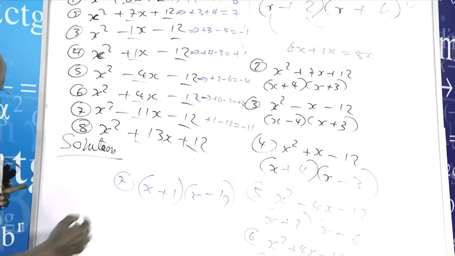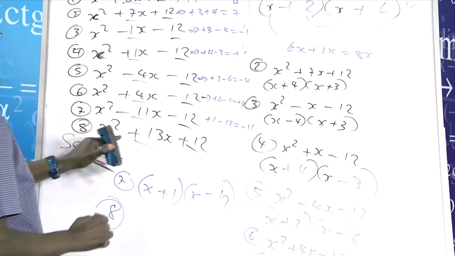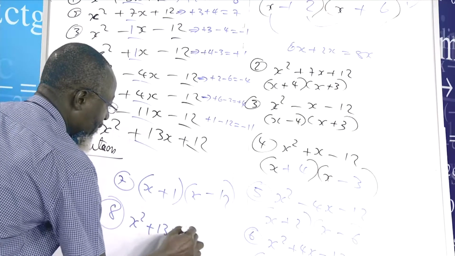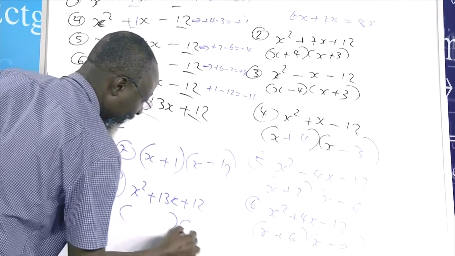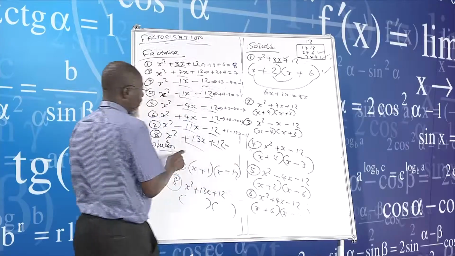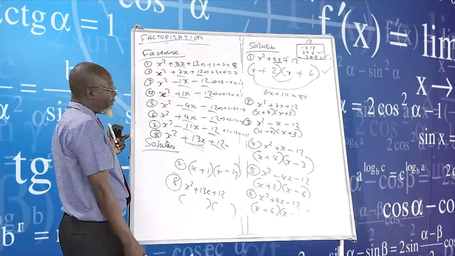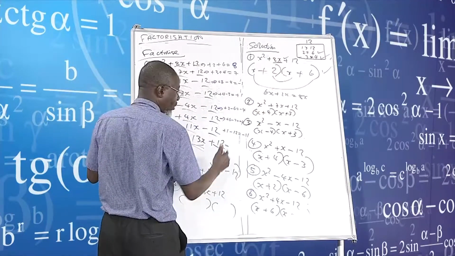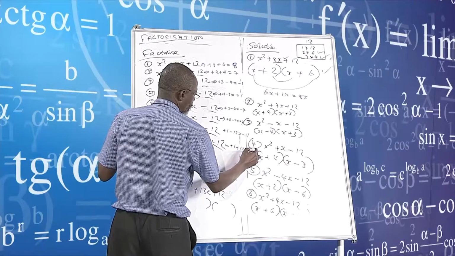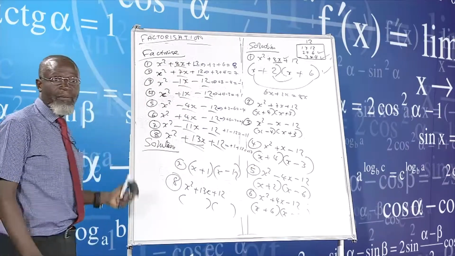And then number 8, the last one, which is now x squared plus 13x plus 12. How do I get it? I look at 1 and 12. Plus 1 and plus 12 give plus 13.